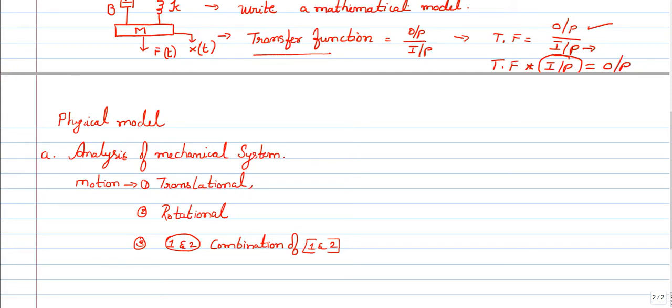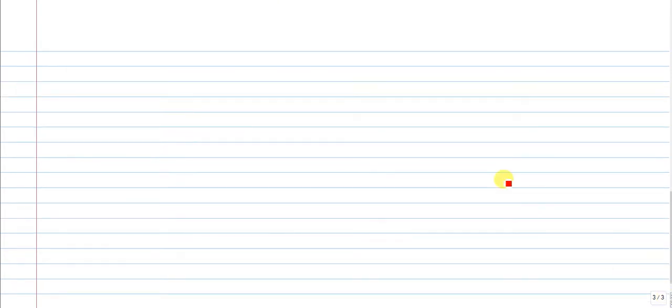Okay. Now, let me consider the first one, translational motion. Now tell me, what does it mean, translational motion?